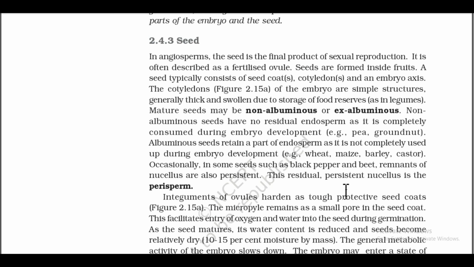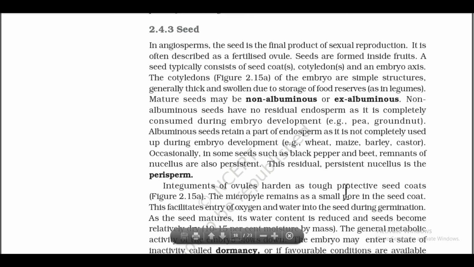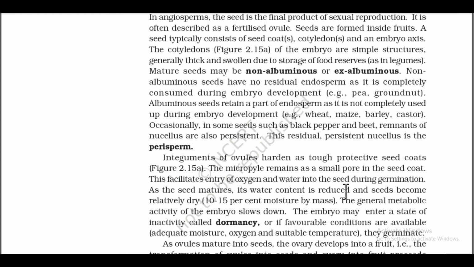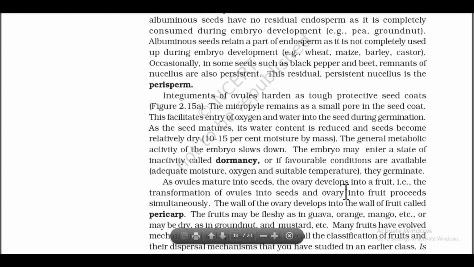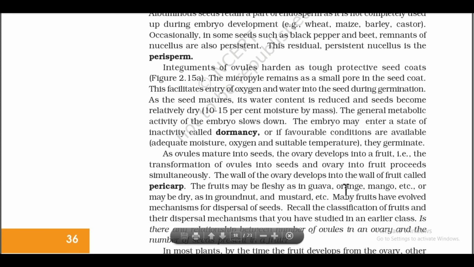Integuments of ovules harden as tough protective seed coats, Figure 2.15a. The micropyle remains as a small pore in the seed coat. This facilitates entry of oxygen and water into the seed during germination.